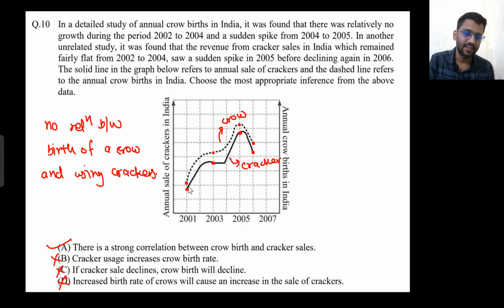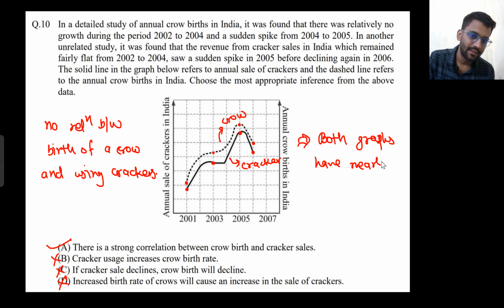So the only thing is that there is a strong correlation between crow birth and cracker sale. Both graphs have nearly the same nature: increasing, then being constant, then again increasing, then decreasing. So both of the graphs have nearly the same nature.